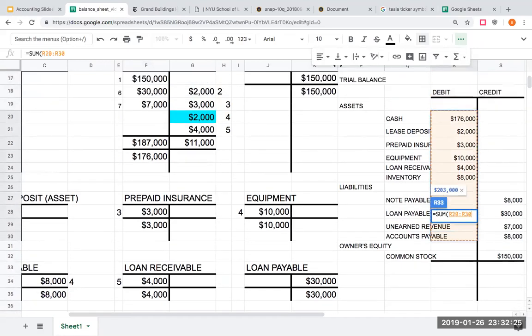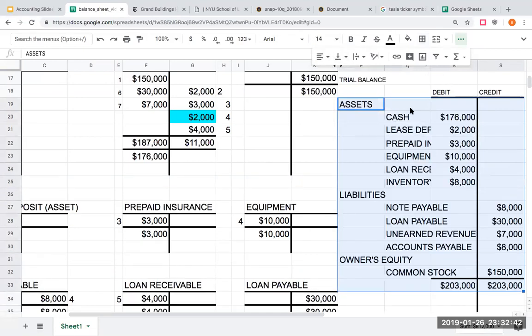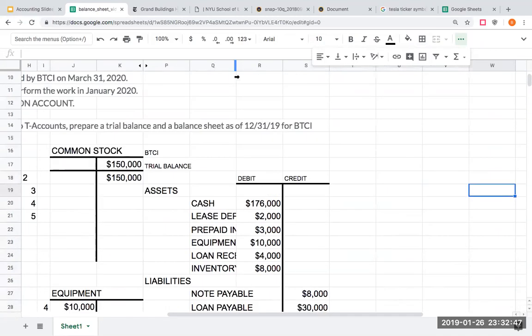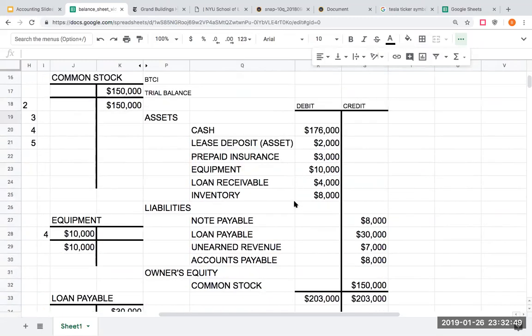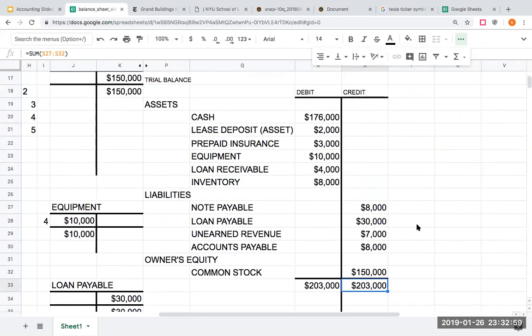I've got total debits of 203,000, and total credits of 203,000. So it looks like I'm on the right track. With assets equal to liabilities plus owner's equity, my total debits equal my total credits. So I'm ready to prepare a balance sheet.